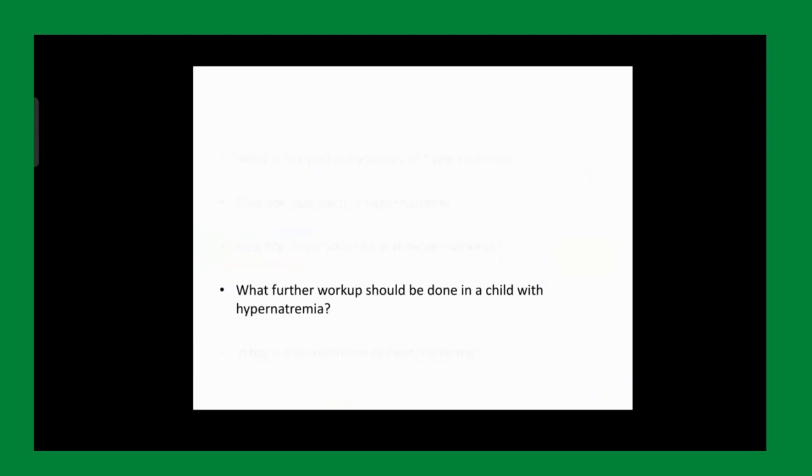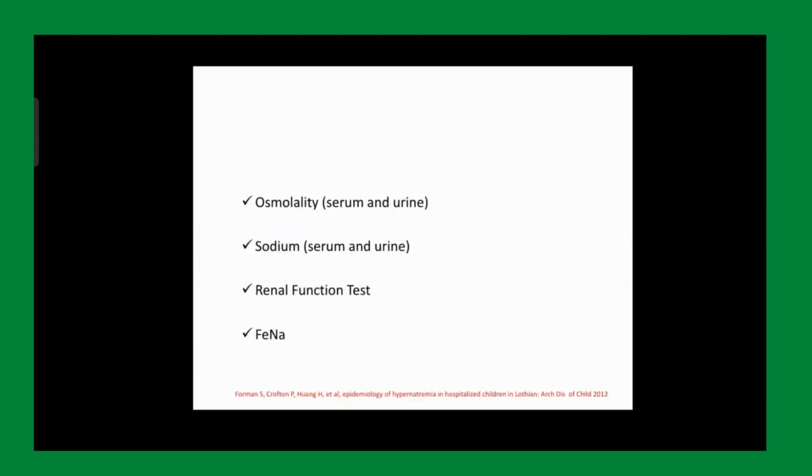We will go for osmolality, serum and urine, because although we know that serum osmolality will be high, we still need to make sure. We need serum and urine osmolalities, serum and urine sodium, renal functions, and we need FeNa.